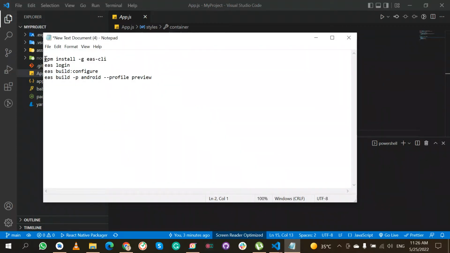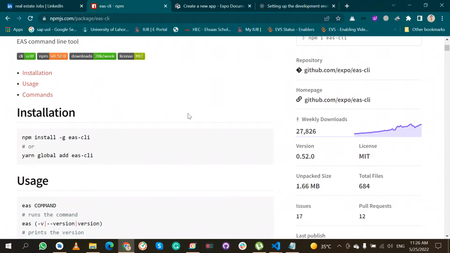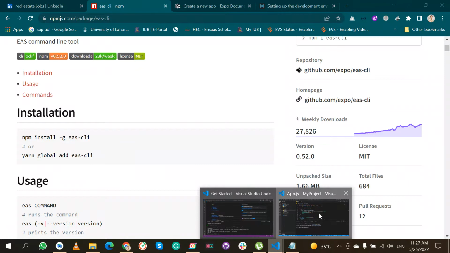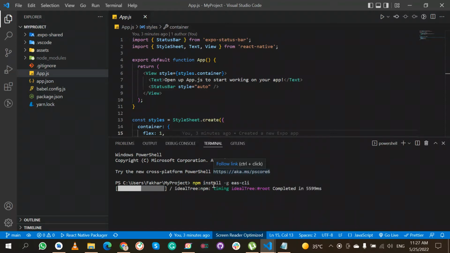So we have to install this: npm install eas-cli. I have already opened it here. We will install this in our project, and after this process, we will be able to reduce our APK size.